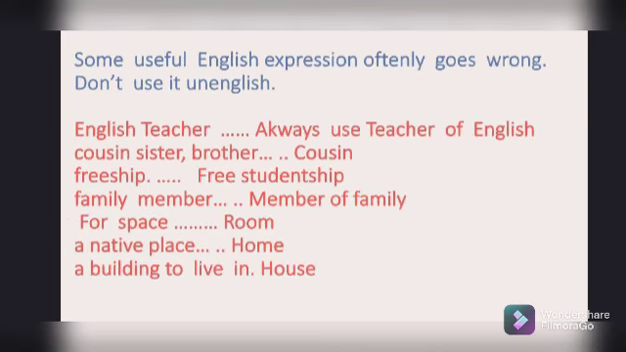Now look at this rule. Here are some expressions given below, and they often go wrong because we don't know the proper use of them. So don't use them in English. Like English teacher, no, always use the teacher of English. Cousin sister or cousin brother, no, cousin only. Free ship, never. You just use free studentship. Family member, no, the member of family. For space, no, if you are using a word for space, just use the word room. There is no room for sitting. A native place, just use home.